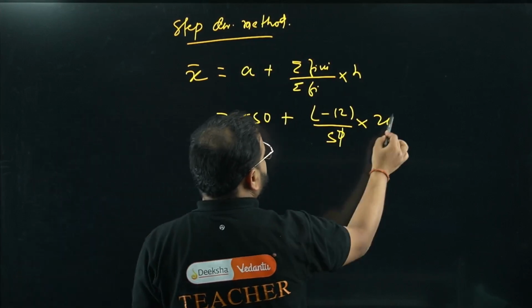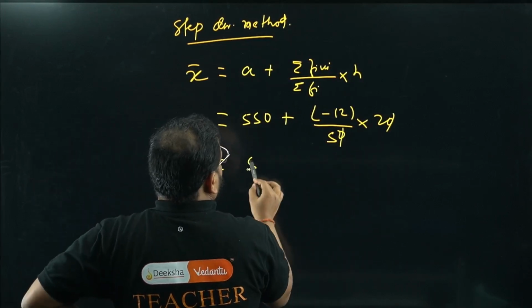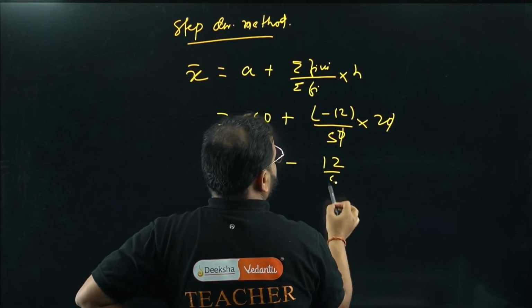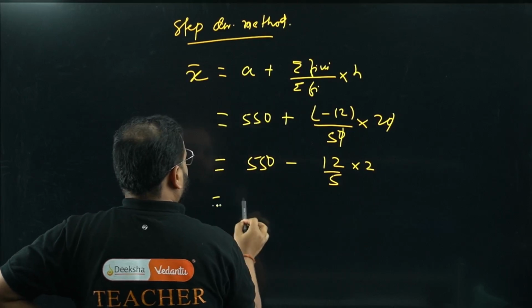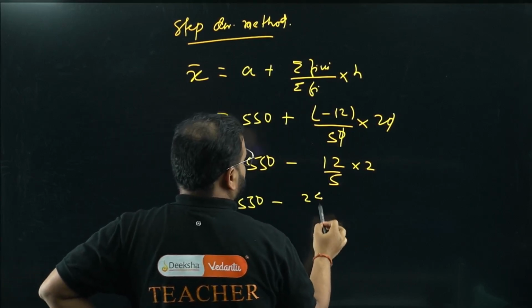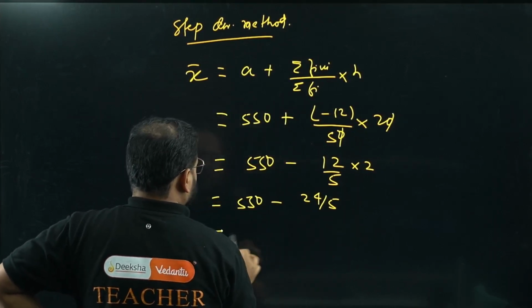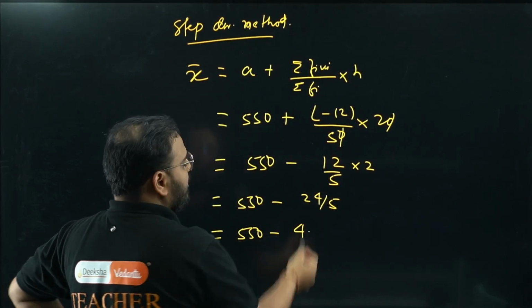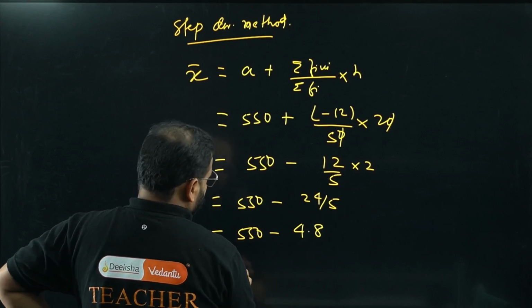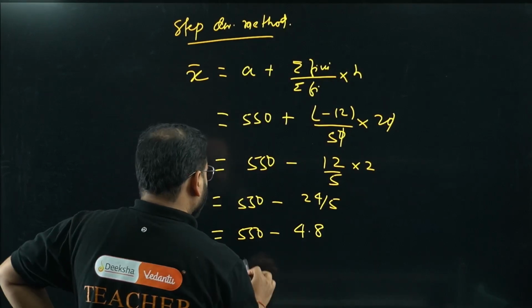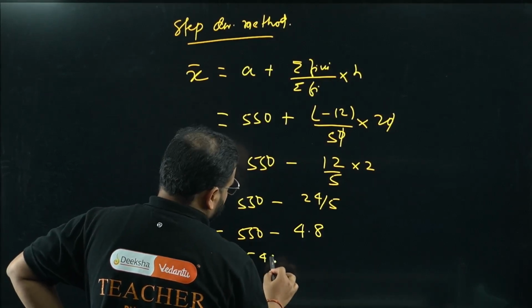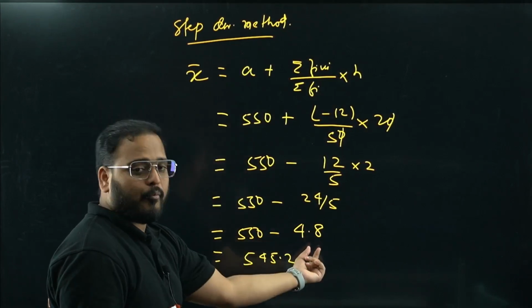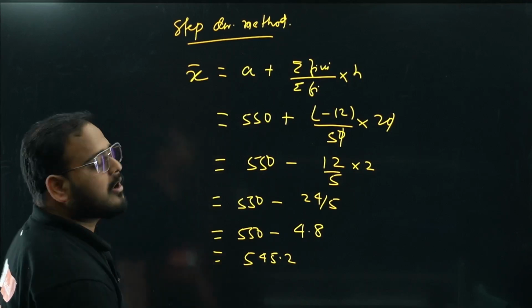Okay, sir. Cancel this out. What I'm getting, bacha? 550 I have, then I have plus and minus, so it becomes minus 12 by 5 into 2. 550 minus 24 by 5, right? So 550 minus 5 4s are 20, then I have a decimal point 4, so 8 I have. I'm getting over here 550 minus 4.8 will become what, bacha? 545.2. If it was 5, it will become 545, right? But it is 0.2 less, na? That's why 0.2 over here more.